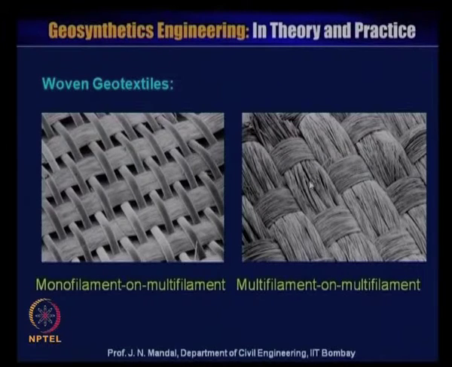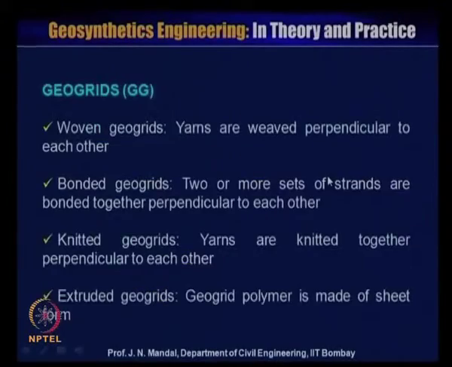You can also have multifilament on multifilament. So you can see that woven geotextile also has different types of filament. It may be either monofilament on multifilament or multifilament on multifilament.